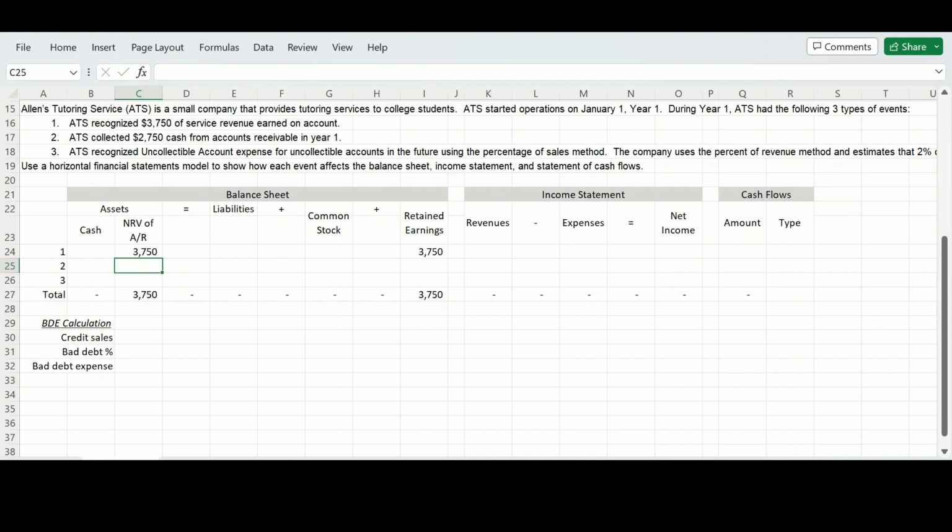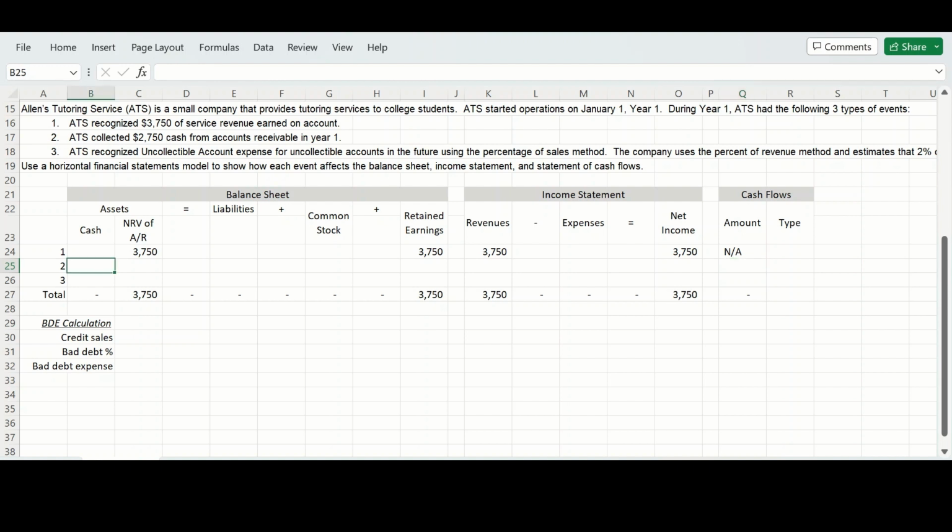Now let's move to the income statement. This amount, like I said, is revenue. So we're going to show an increase to revenue, which in turn increases net income. Now there is no effect on the statement of cash flows because we did not receive any cash. This is revenue received on account.